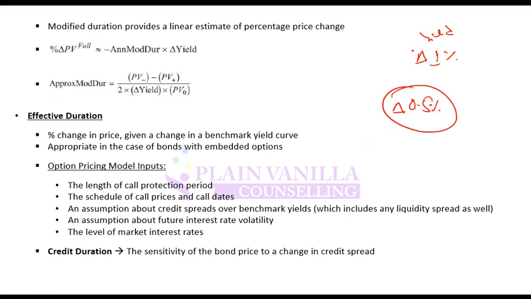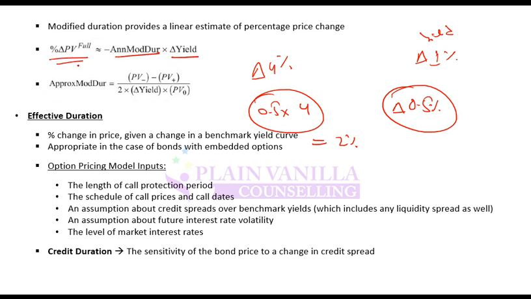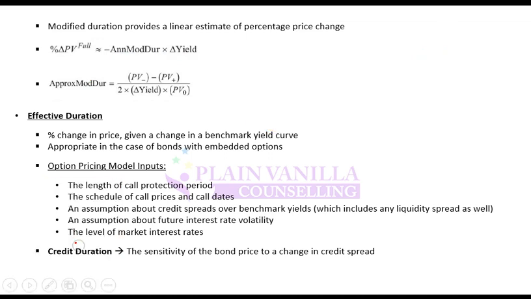Now I ask you that yield is changing by 4%, how much will price change? It will simply be 0.5 into 4. Total price change will be 2%. So simply if you multiply modified duration by change in yield, that will give you the change in overall price. Any problem so far?